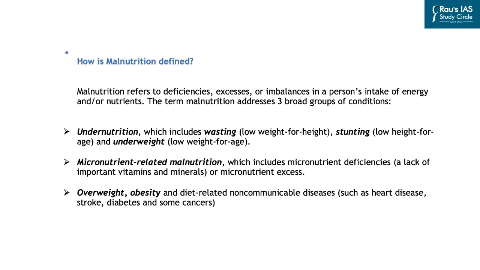Now, if you look at how malnutrition is defined, malnutrition refers to deficiencies, excesses or imbalances in a person's intake of energy or nutrients. So malnutrition on the one hand refers to limited or deficient intake of particular nutrients, and at the same time it can also include excessive use of certain nutrients. For example, people who rely overly on only carbohydrates in their diet can have obesity, and that is also a kind of malnutrition. On the other hand, people might be lacking in certain kinds of micronutrients, and that is known as deficiency related malnutrition.